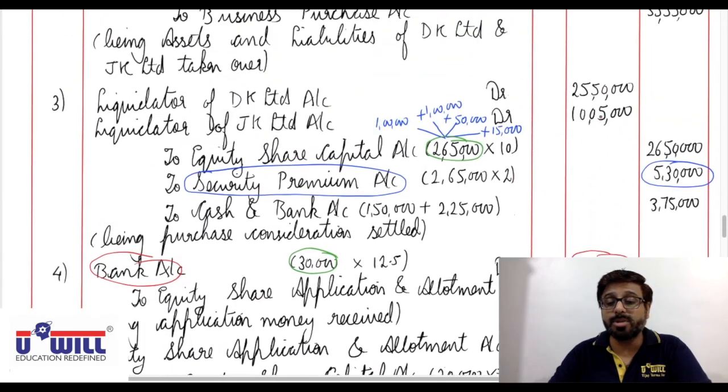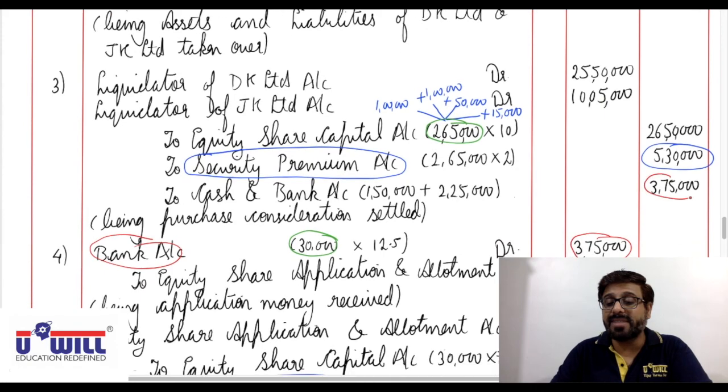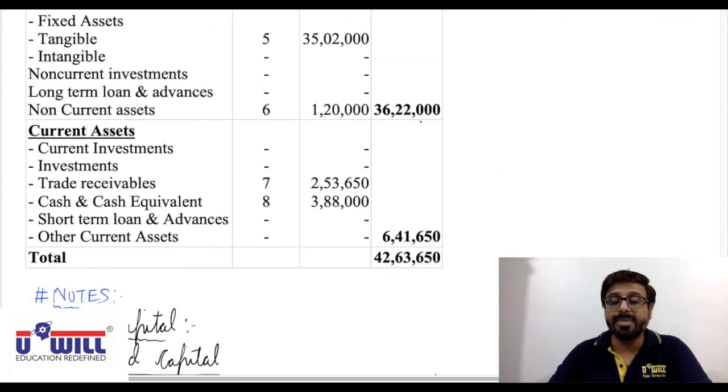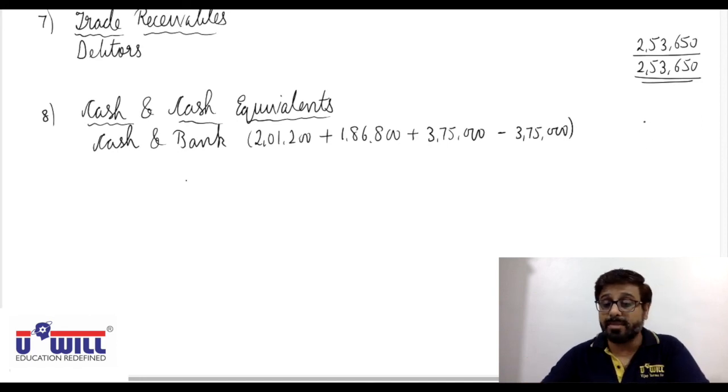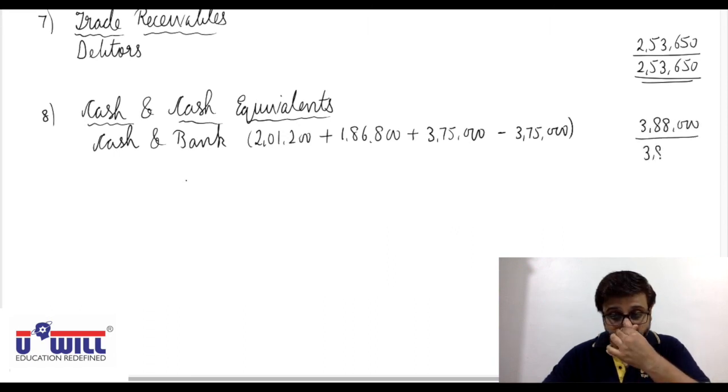So all credit amounts, we have this 3,75,000 amount as credit, that we will minus in the third entry. So minus 3,75,000. So that would come to 2,01,200 plus 1,86,800, that is 3,88,000. Okay, cash and bank balance jointly 3,88,000. That is cash and cash equivalents.